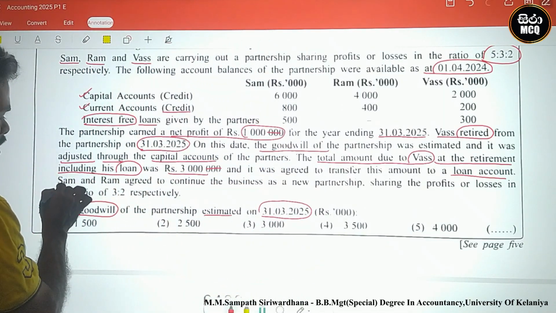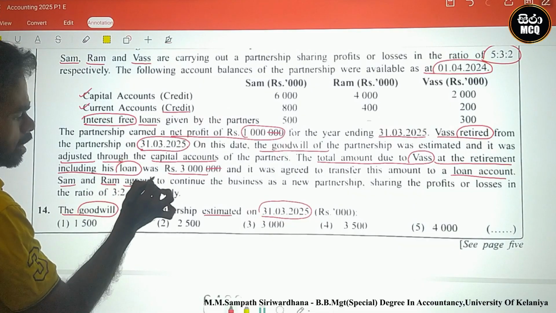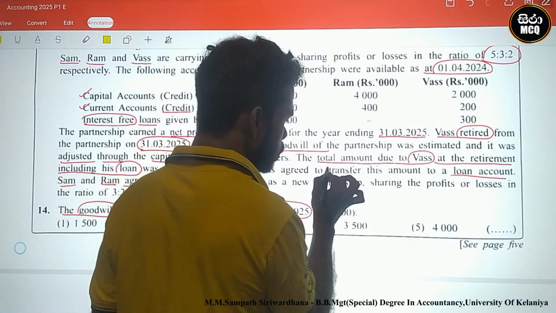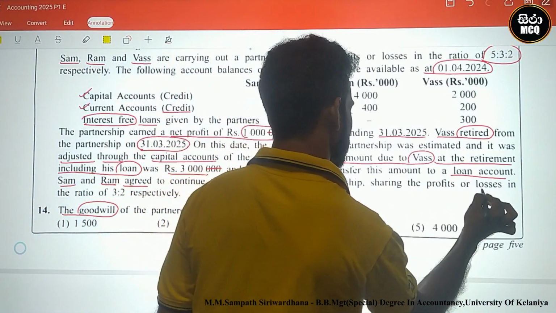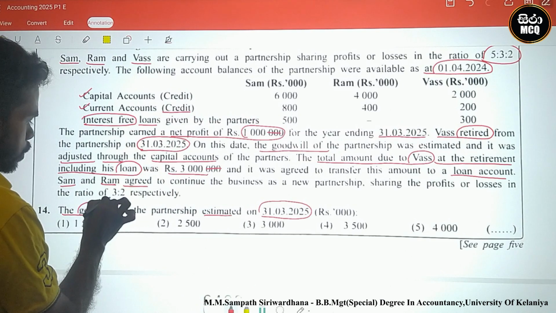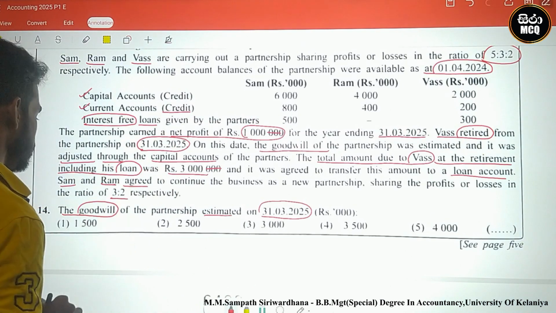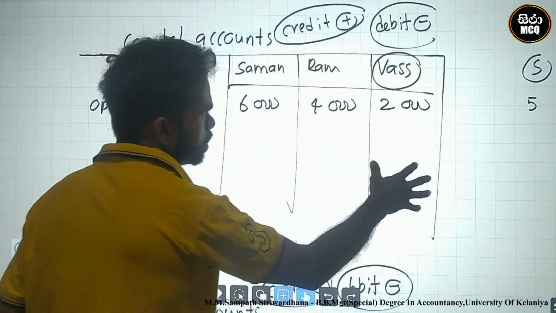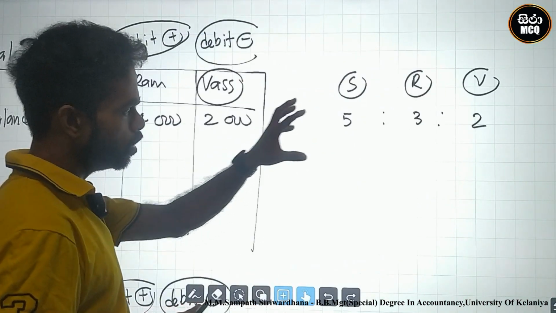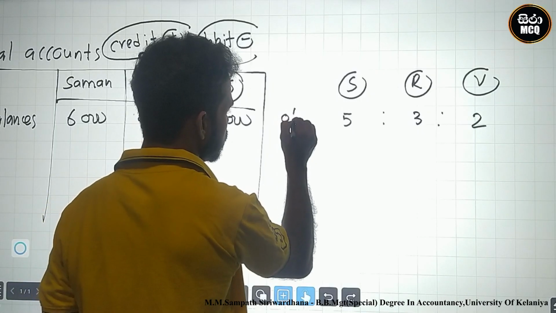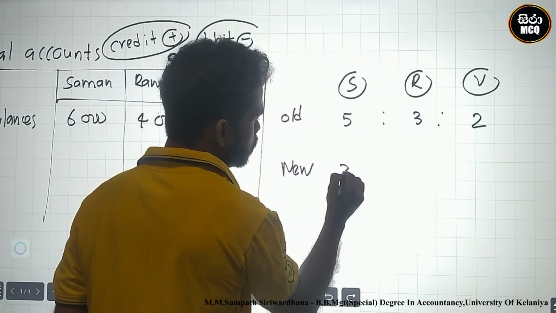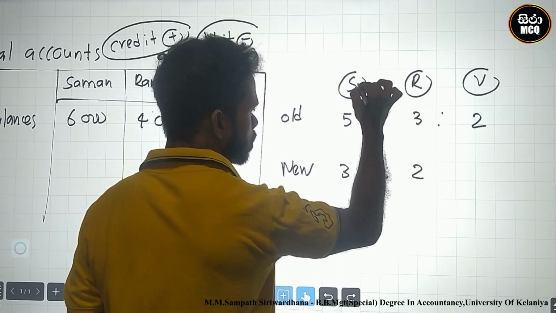Saman and Ram agreed to continue the business as a new partnership, sharing profit or loss in the ratio 3 to 2 respectively. This is the new profit or loss ratio. Look at this, this is the old ratio, and this is the new ratio, 3 to 2 for Saman and Ram.